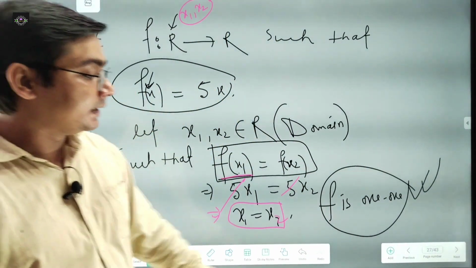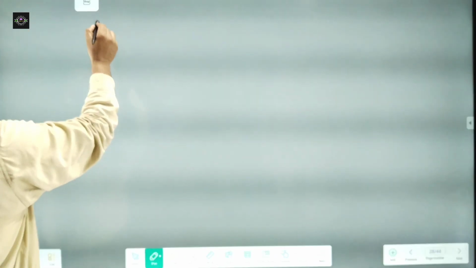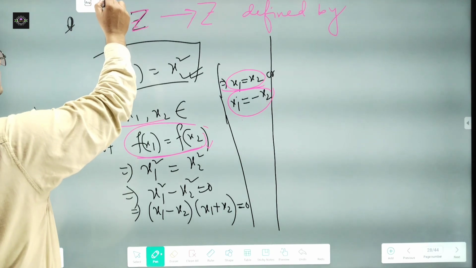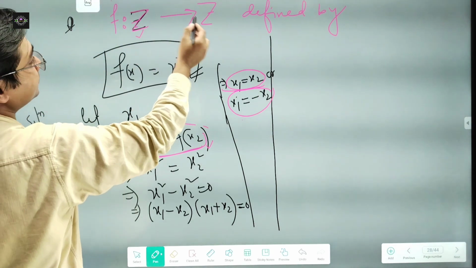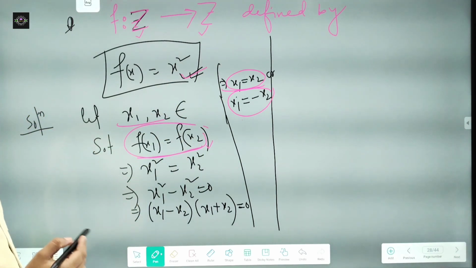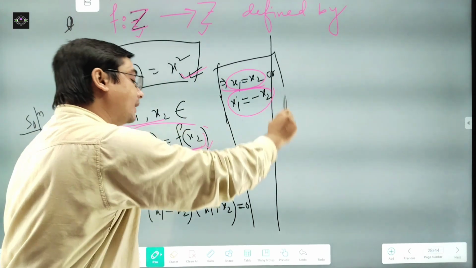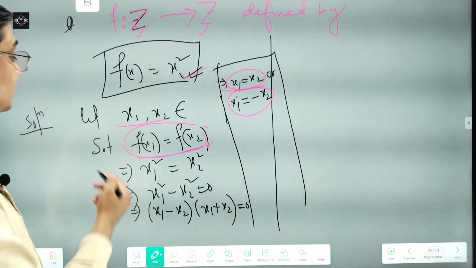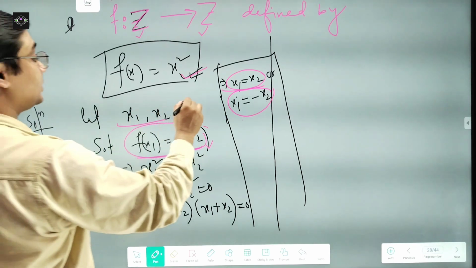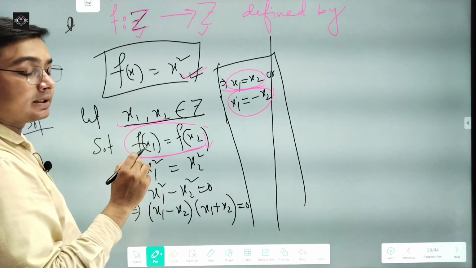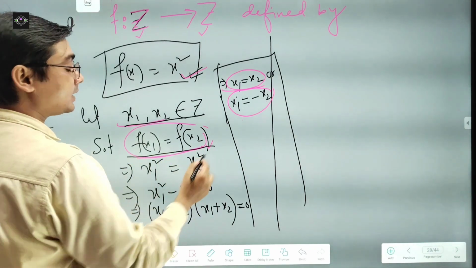So again, another question, another function we will consider here. Suppose you see another example of a function. If we consider f is a function from Z to Z defined this way, f of x is equal to x square. Now suppose we want to verify whether this function is one-one or not. Then what we do here, just you follow the working rule. Suppose we consider x1 and x2 are two elements in Z such that their images are equal.